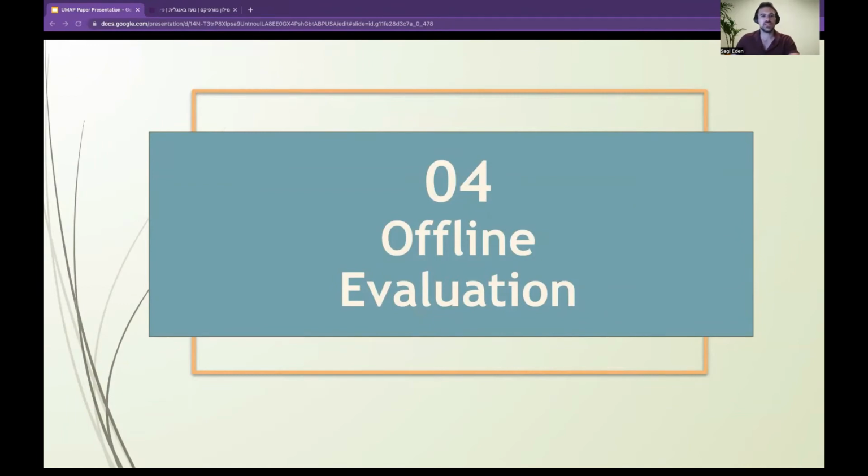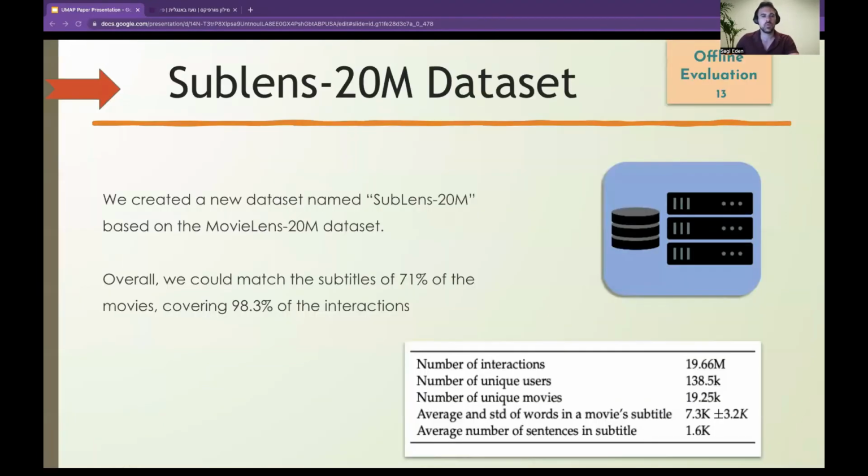Now let's discuss the experiments we've done to test our framework. First of all, we created a new dataset named SubLens 20 million, which is based on the MovieLens 20 million dataset and contains its subtitles. Overall, we could match the subtitles of 71% of the movies, covering 98.3% of the interactions. This dataset is published with the paper for the community for further research.